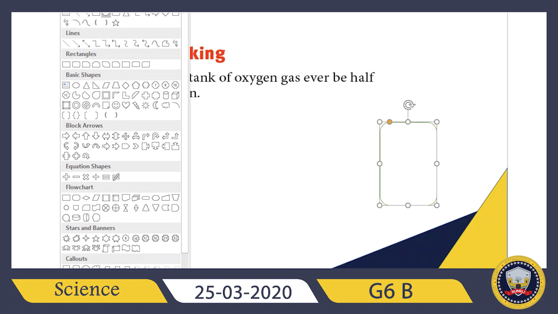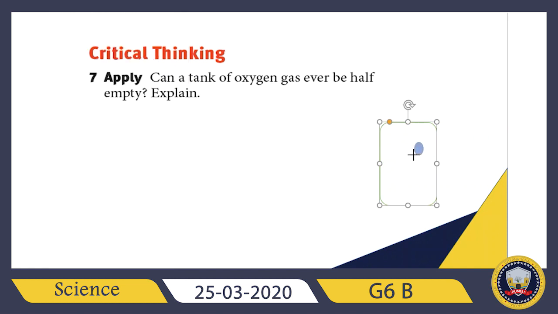So we need gas particles inside here. Okay, and we need a number of these gas particles. Let's see, this way. Okay, alright. So we have here 5 gas particles.